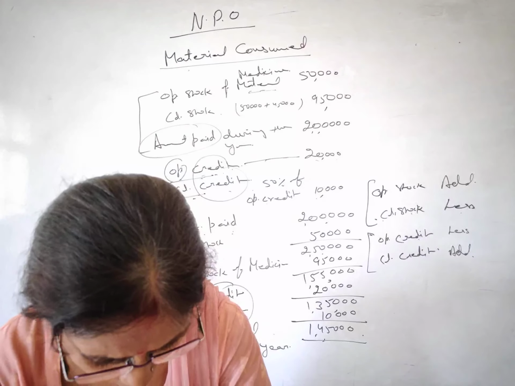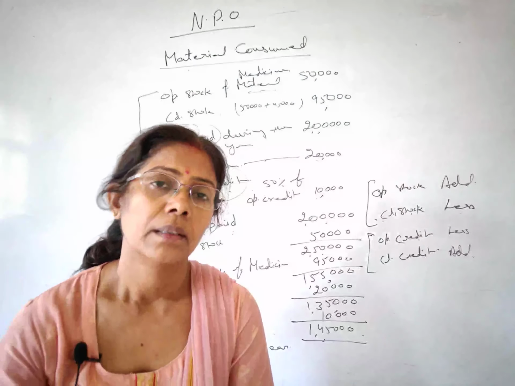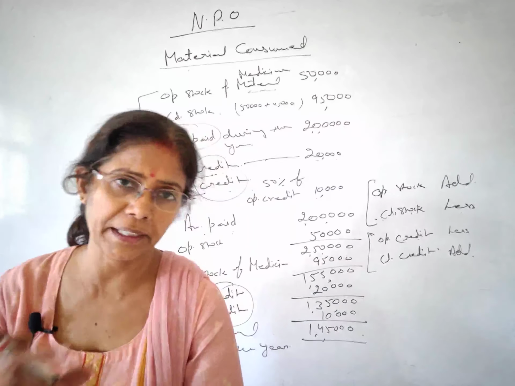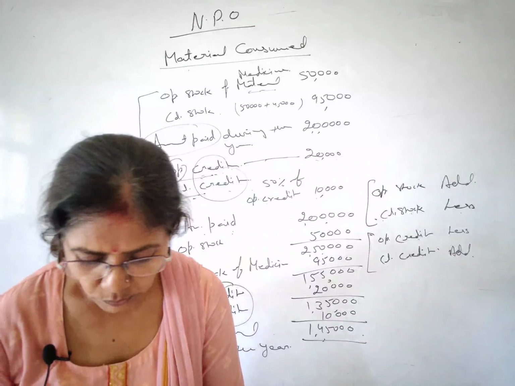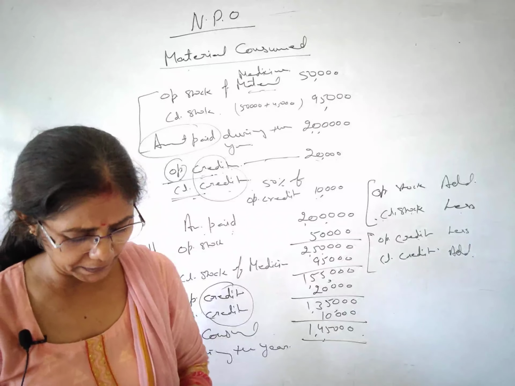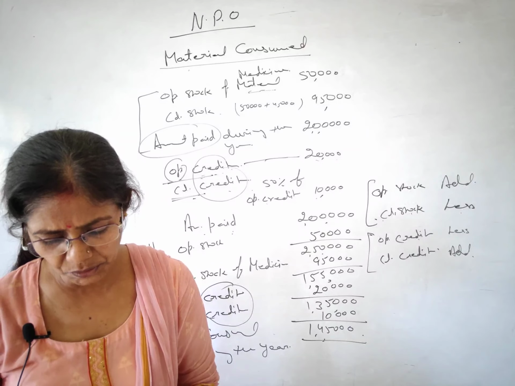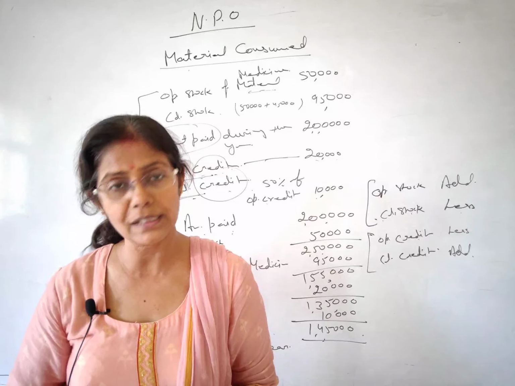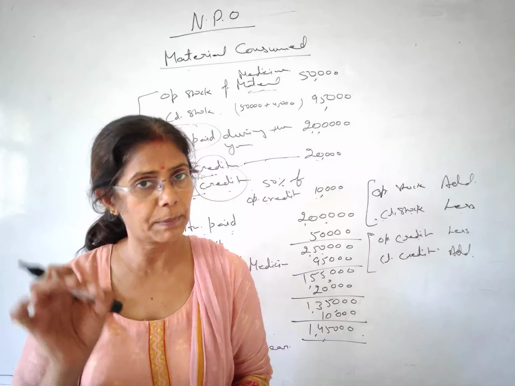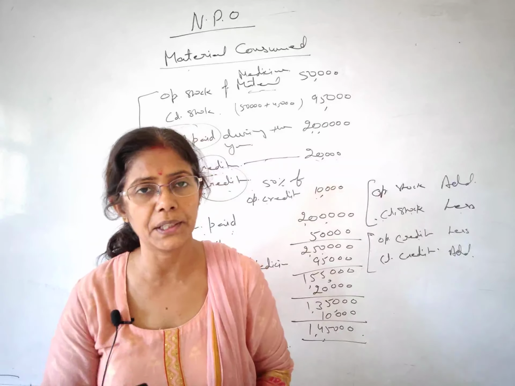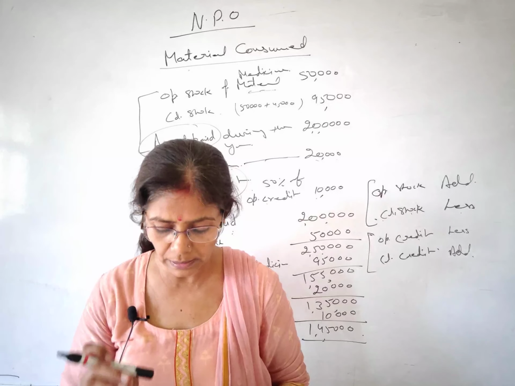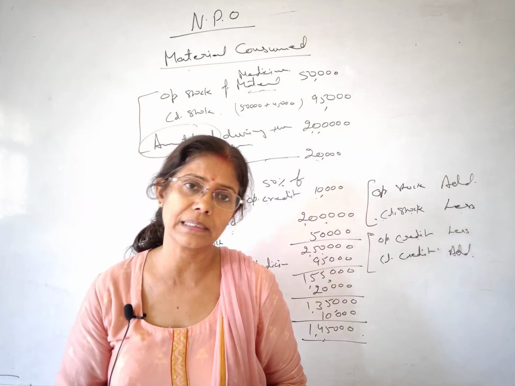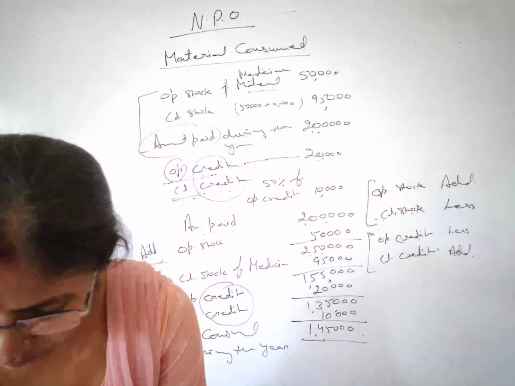illustration number 20. Okay, this is also very important and we are adding one more point here. So this illustration 20 is explaining: Punya Trust runs a charitable hospital. How will the following items be dealt with while preparing income and expenditure account for the year ended 31st March 2020 and balance sheet as at that date? Okay.